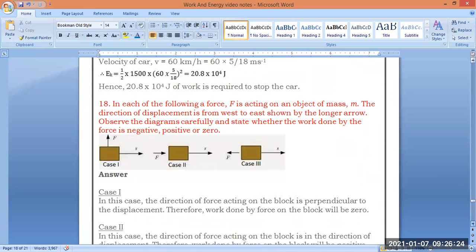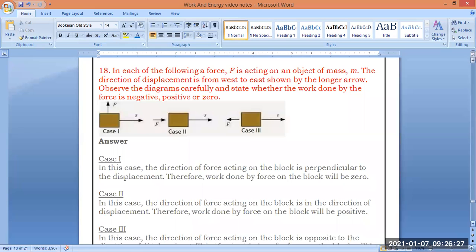Let us go to the 18th question. This is a very important question of this chapter. In each of the following, force F is acting on an object of mass m. The direction of displacement is from west to east, shown by the longer arrow. Observe the diagrams carefully and state whether work done by the force is negative, positive or zero. So here we have to observe the diagram and identify whether positive work is done, negative work done or zero work done.